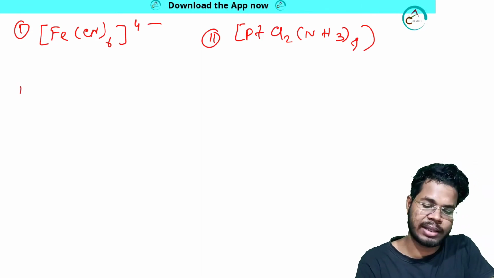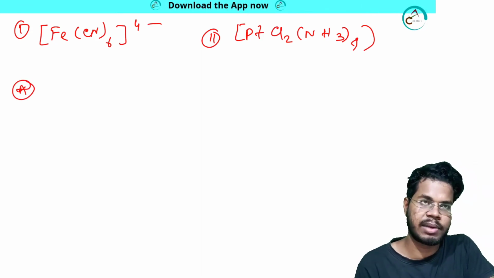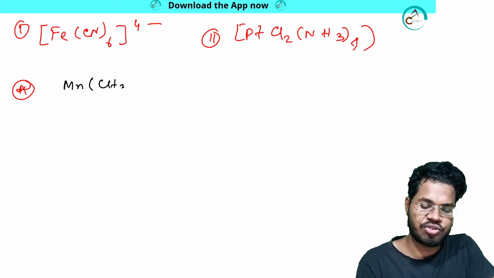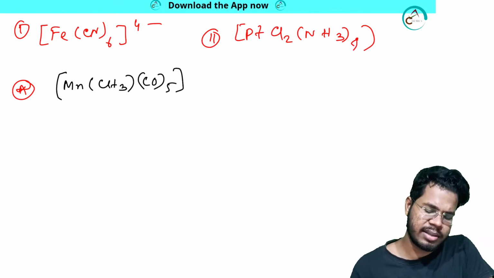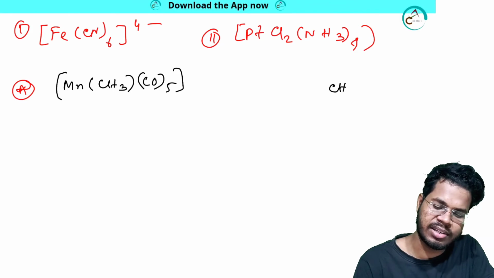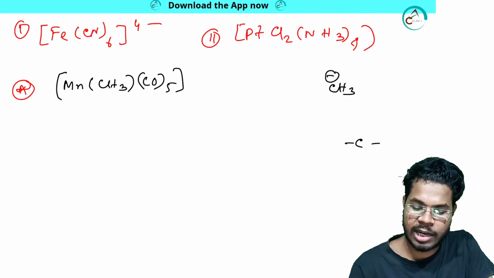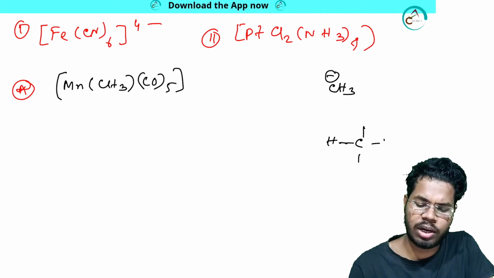Then let me give you another example, like Mn(CH3)(CO)5. So let me tell you, what is CH3 here? Here CH3 is actually CH3 minus, and how it forms, let me show you. This is very important to show. No one shows this kind of thing.